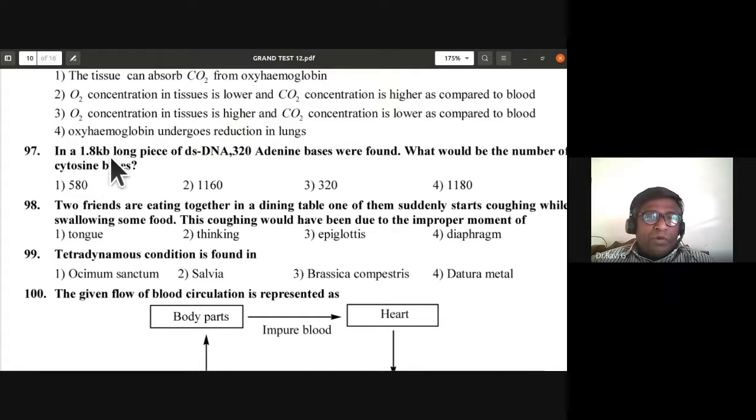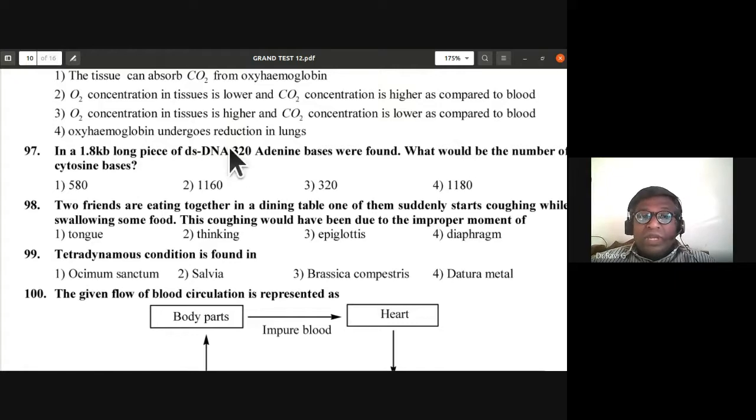See, 1.8 kilo bases means it is 1800 bases, long piece of double stranded DNA. 320 adenine bases were found. So you know the Erwin Chargaff's base equivalence rule. The amount of adenine is equal to the amount of thymine, and the amount of cytosine is equal to the amount of guanine. So adenine base pairs with thymine. So 320 equals 320. Adenine also has 320, thymine also has 320. So totally it is 640. So if you minus it with 1800 minus 640, you get 1160.